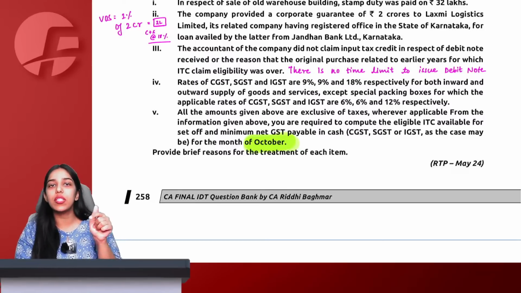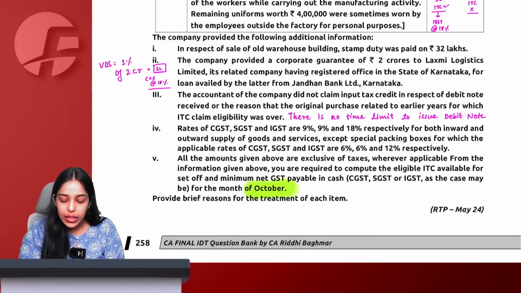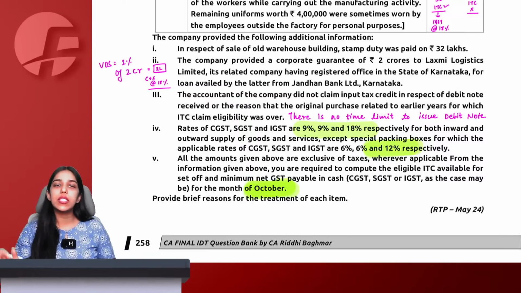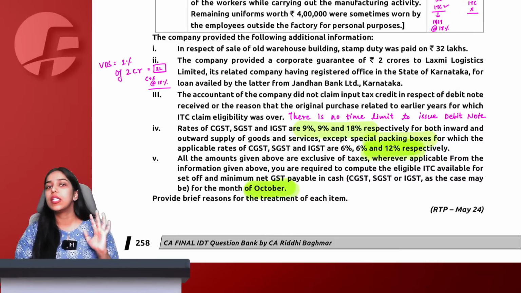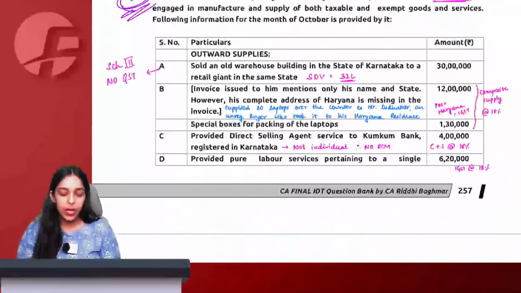So in this question, the liability is to be calculated for the month of October. The rate of GST is 18% for both inward as well as outward, except for one special packing box that they've given in the question. The rate is 12%. जो भी good services दिया है सब पे 18% का rate लगेगा. Only for special packing boxes, the rate given is 12%. चलो, let us start one by one.